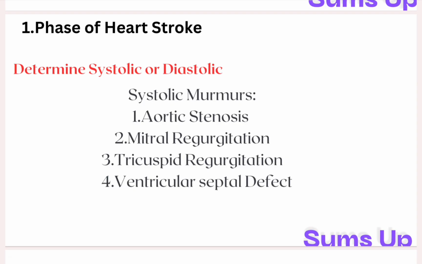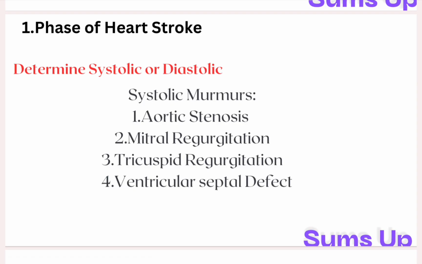Alright, step 1, figuring out the murmur: is it systolic or diastolic? This alone narrows your diagnosis in half. Systolic murmurs happen during ventricular contraction, that's between S1 and S2. So your big 4 systolic murmurs are aortic stenosis, mitral regurgitation, tricuspid regurgitation, and ventricular septal defect.